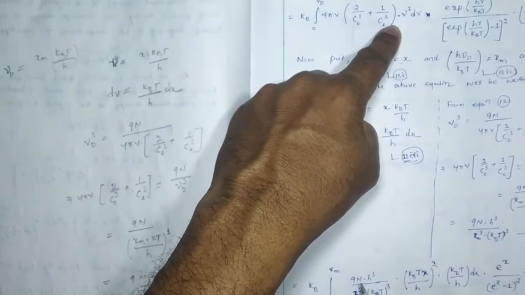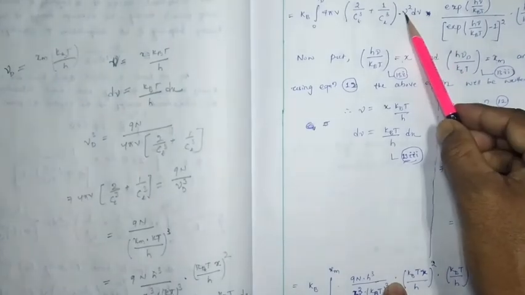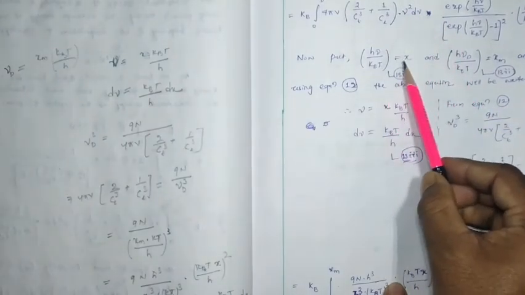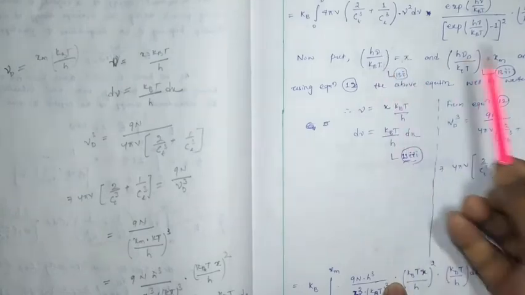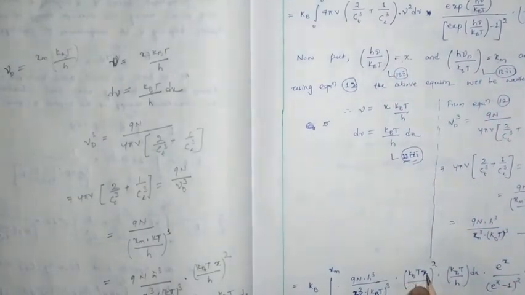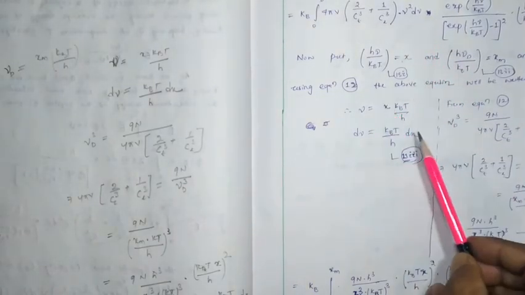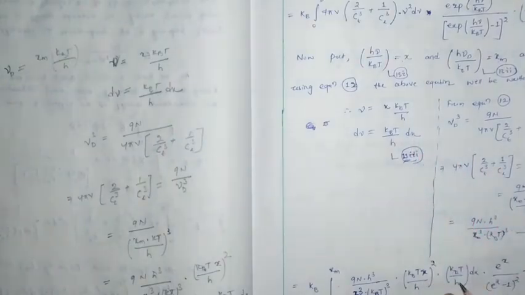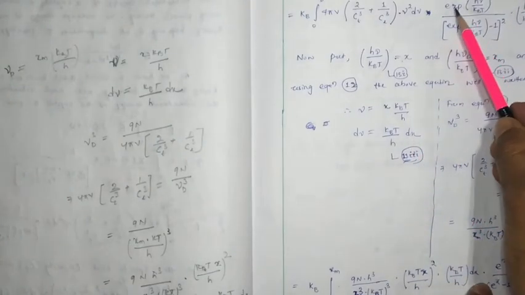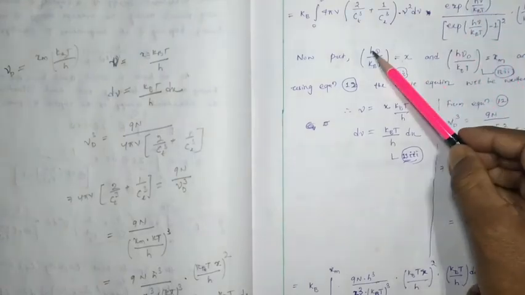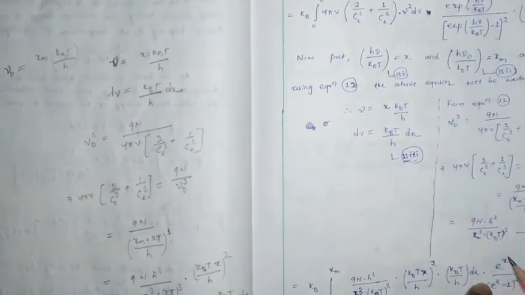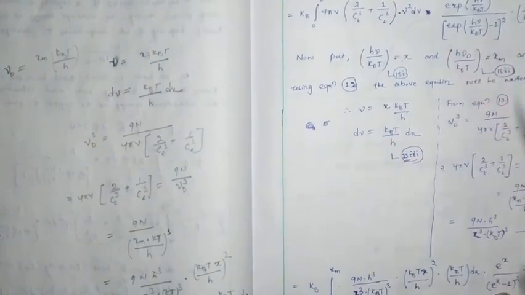Just substitute over here 9 n h q by xm q into kbt whole cube, into mu square will be how much? x kbt by h whole square, kbt x by h whole square into d mu value is how much? This much: kbt by h into dx. Here we have considered that h mu by kbt is x, so e to the power x, e to the power x minus 1 whole square, into x square.